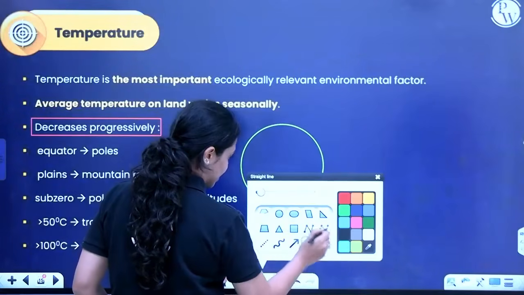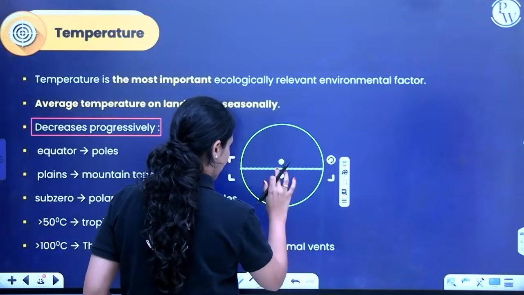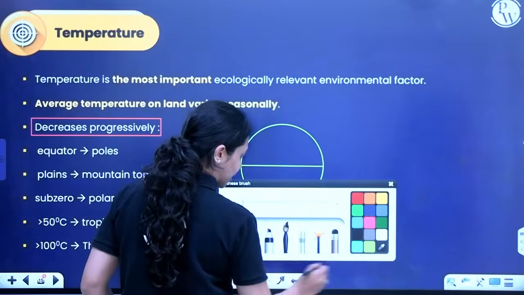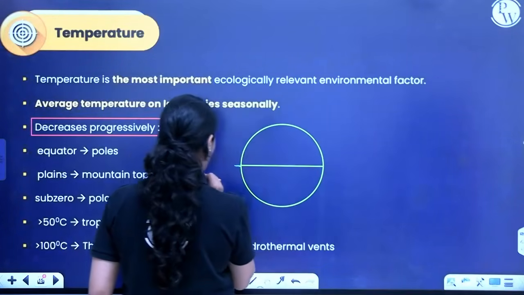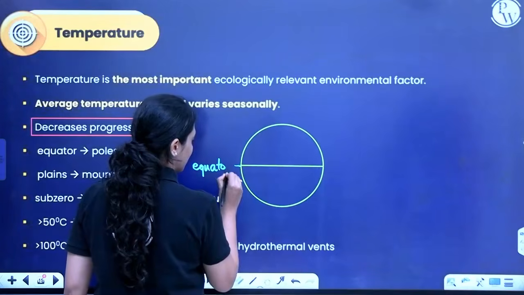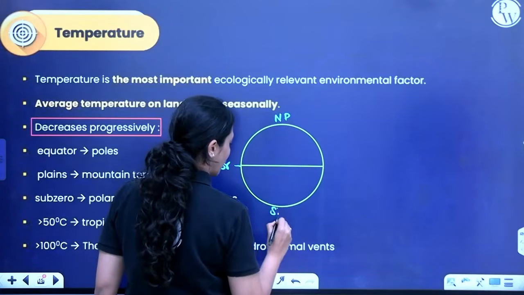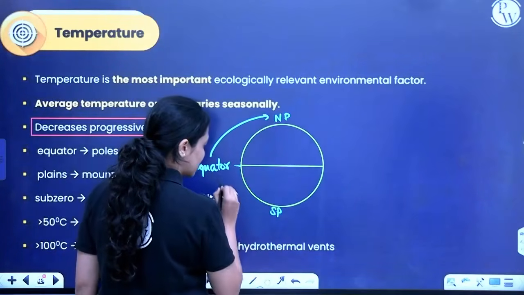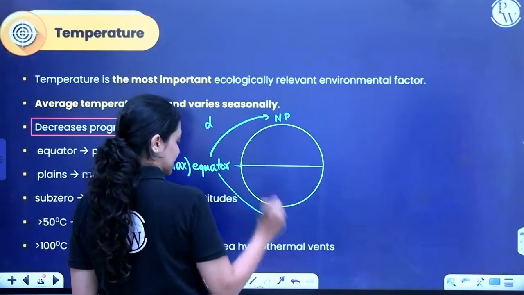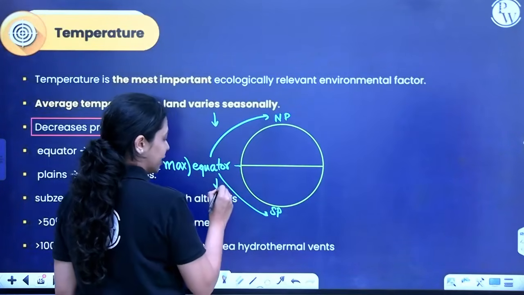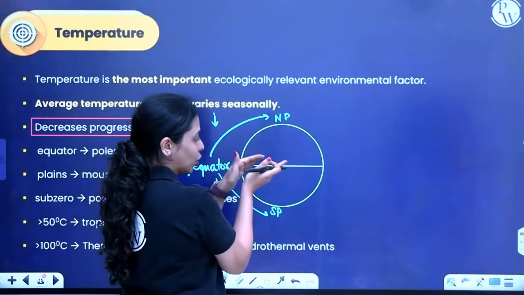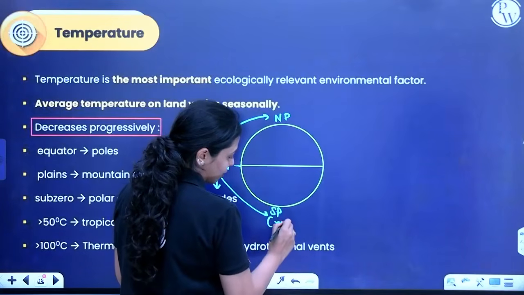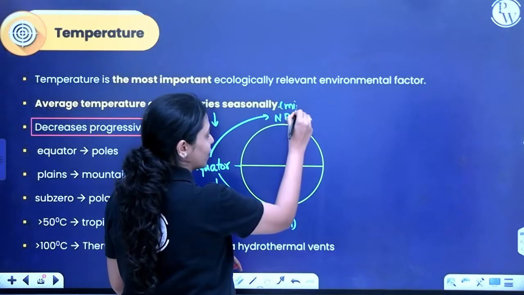So if you can think of this as the Earth, and let's assume this is like the equator. This is the North Pole and this is the South Pole. The temperature is always maximum at the equator. As you move towards the poles, there is like a progressive decrease. Let me just write it in terms of arrows. Highest is here, little lower than that here, little lower than that here, little lower than that here, and the least here, minimum at the poles. So that is what a progressive decrease means.